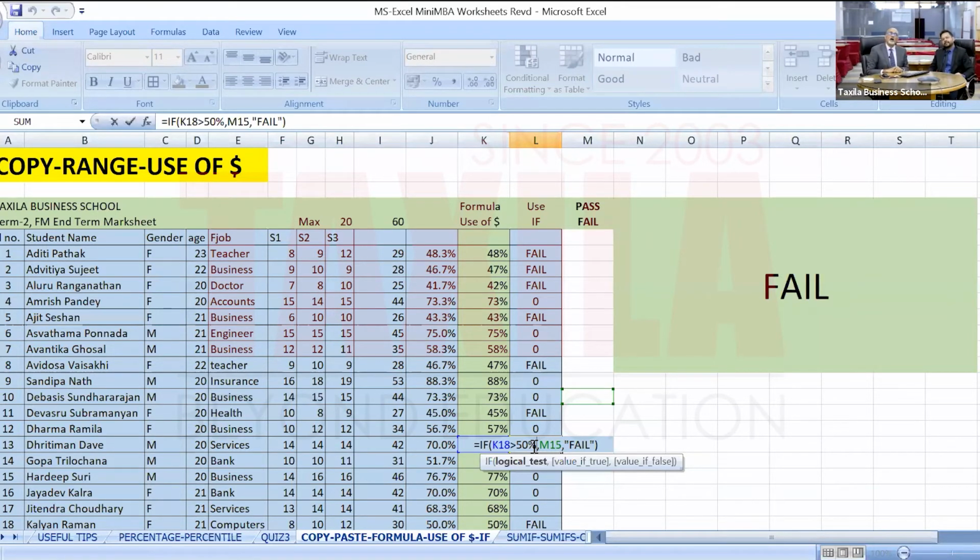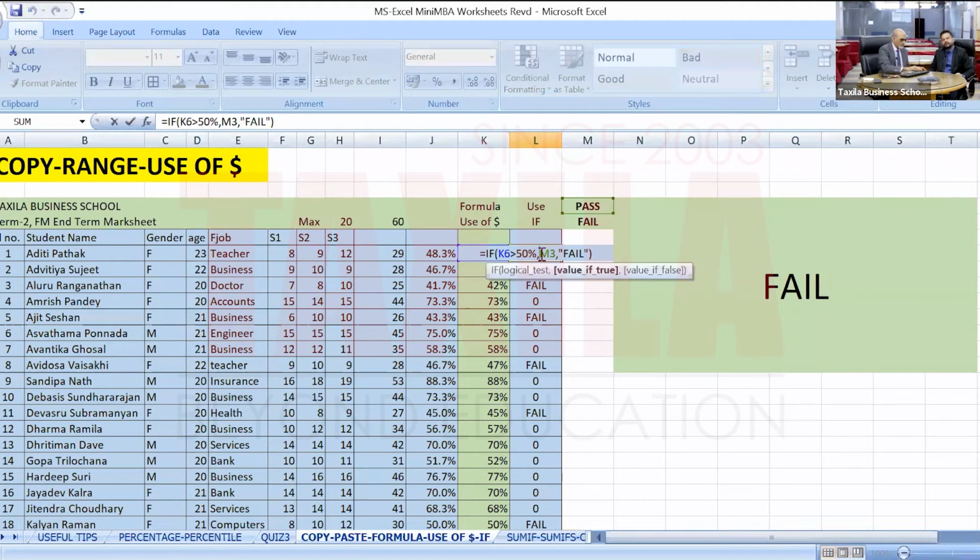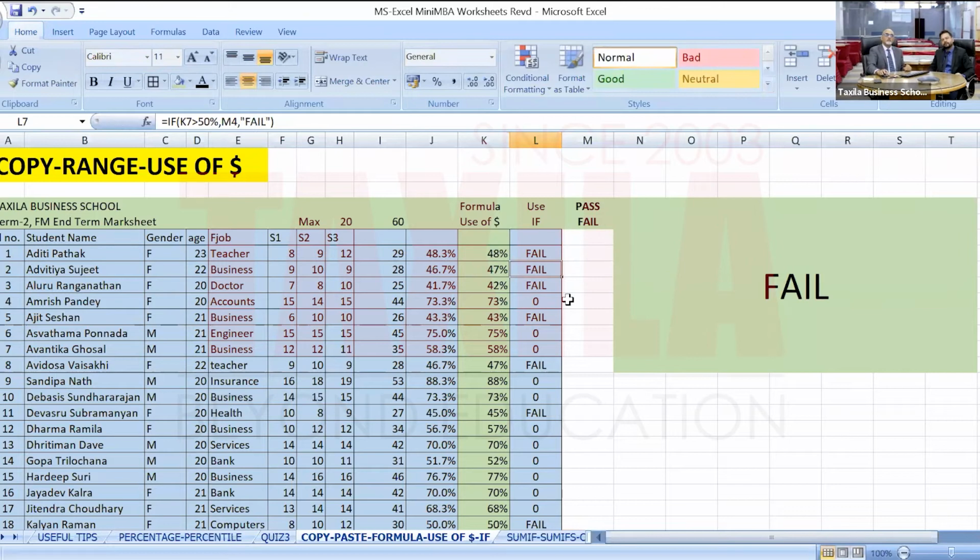All right, so I will do that now. I will go in the first cell again, and with M3, I will press F2. Now I can edit this here. In M3, I will put a dollar before M and a dollar before 3. Now the result will be the same for this cell. But now when I copy and double click here, you see a fair result. Pass, fail. Pass or fail.